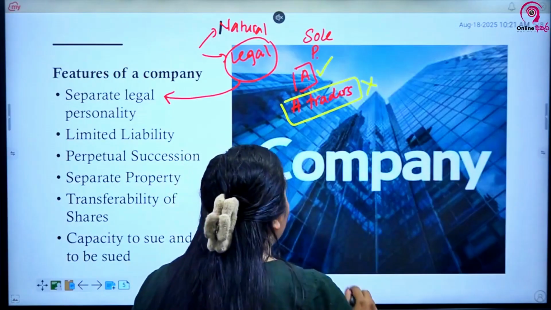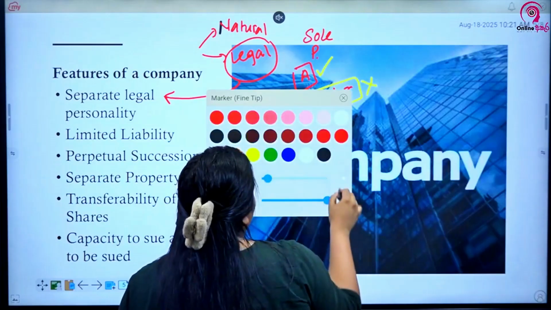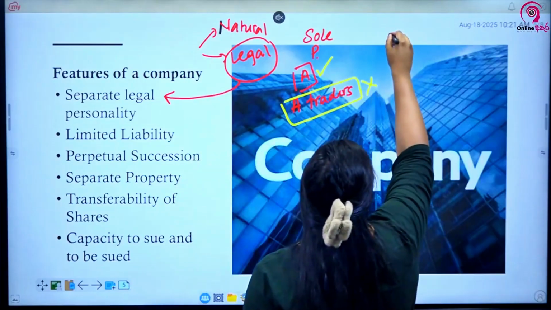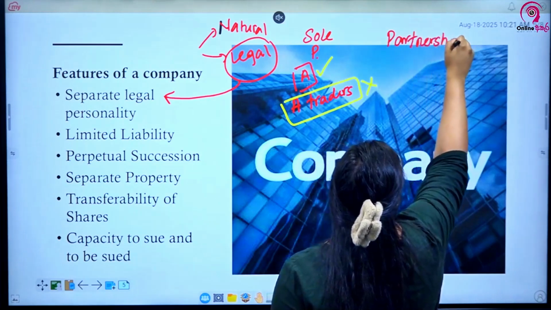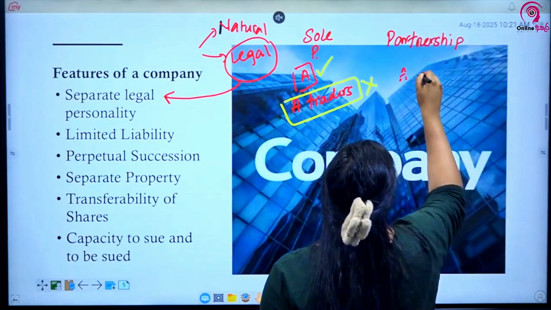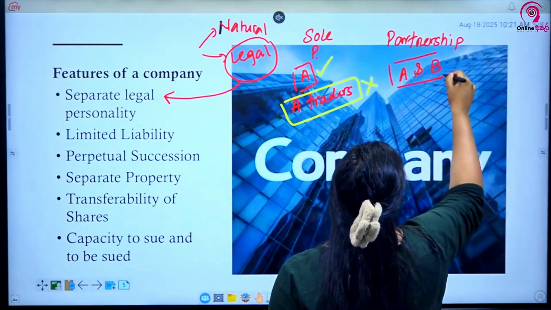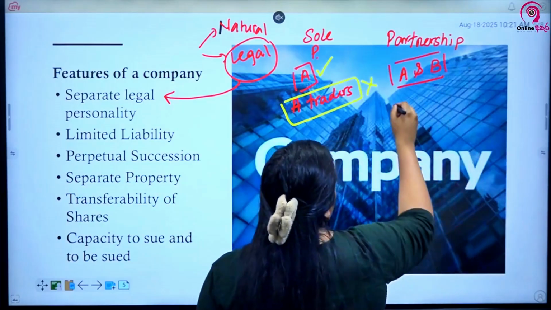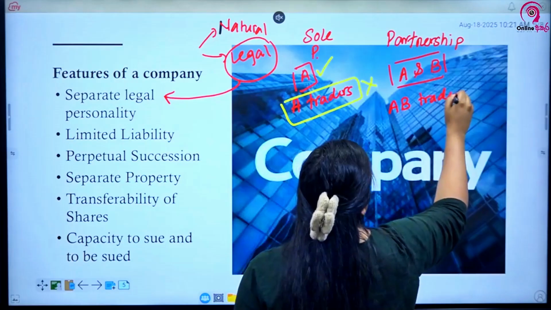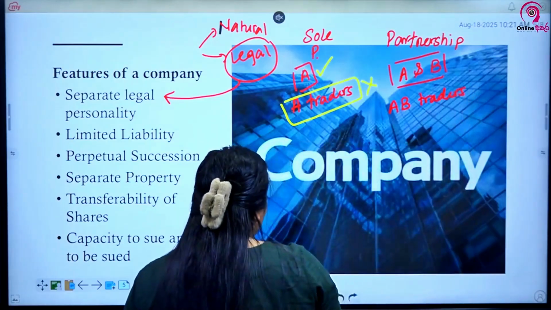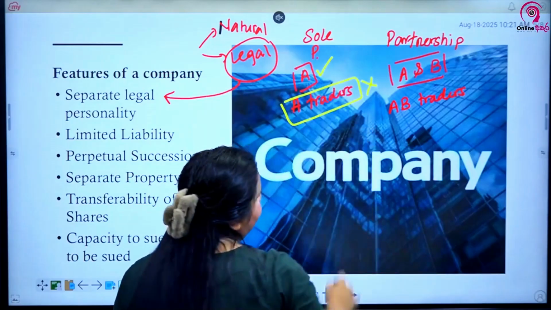On the other hand, let's say two people, A and B. Now we are talking about partnerships. They are people, and they start a partnership called AB Traders. In the same way, you buy a chocolate from AB Traders, and the chocolate is expired.